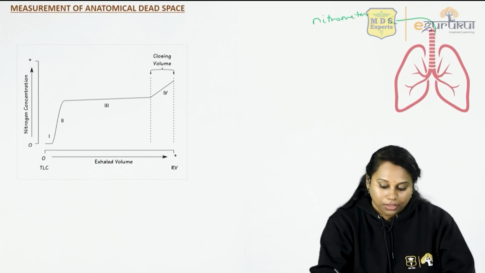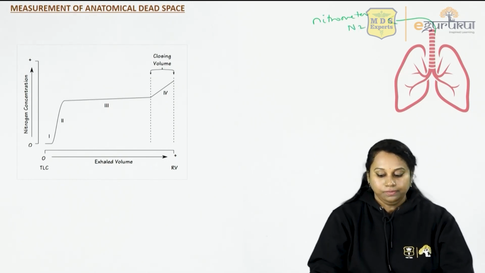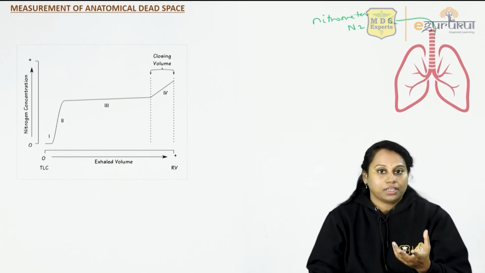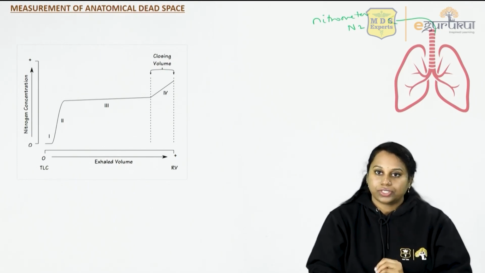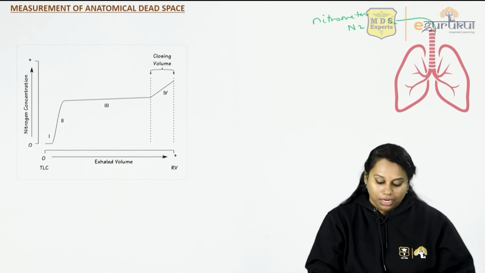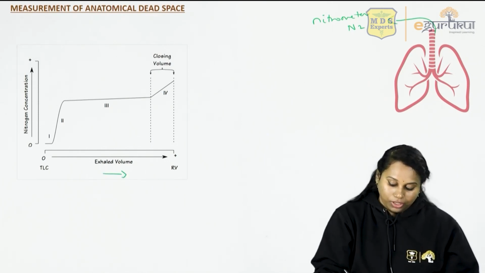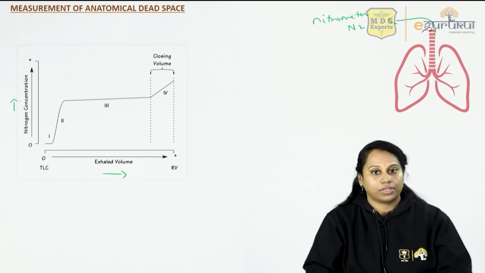A nitrometer would measure the levels of nitrogen in this air. So when he is breathing out like that, continuously you measure the nitrogen concentrations and the volume in the expired air. And you mark a graph, the exhaled volume of air and the corresponding nitrogen concentrations.